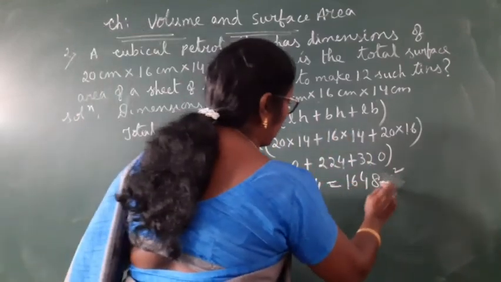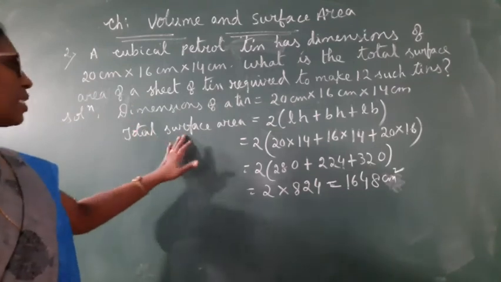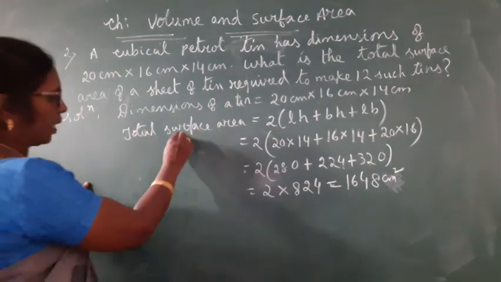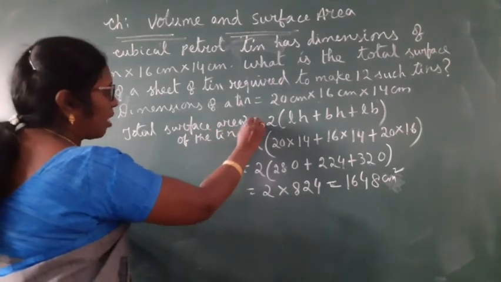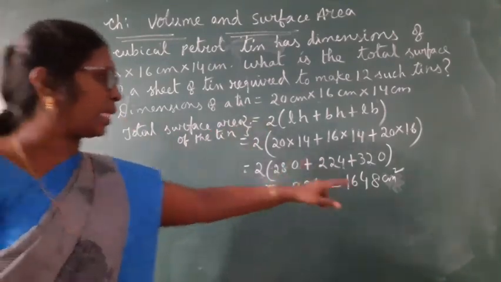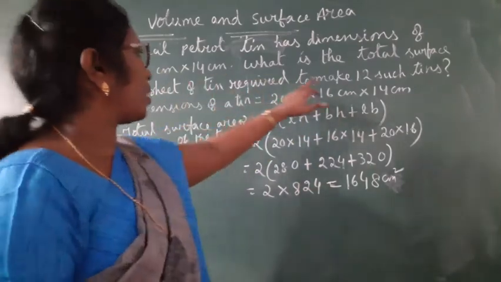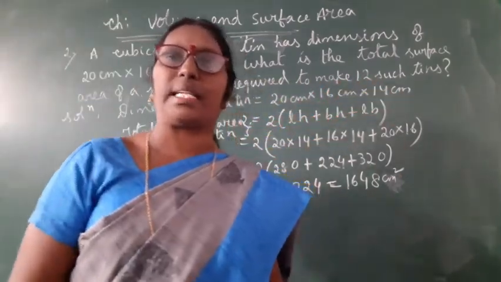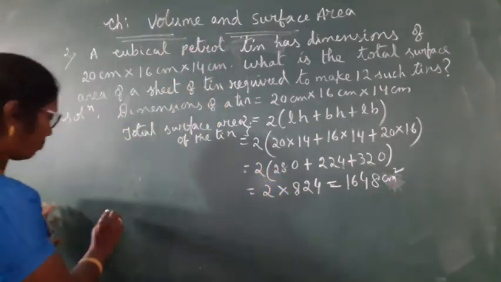Sorry, centimeters square, all these are in cm. So total surface area of the tin is 1648 cm square. That means the area of the sheet required to make one tin is this much. And how much area of the sheet is required to make 12 tins we have to find out. In order to find that, we have to multiply this by 12.